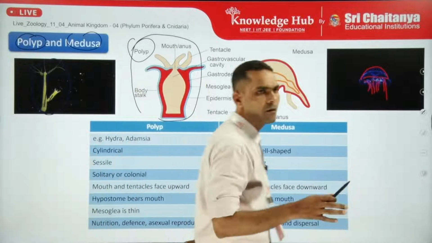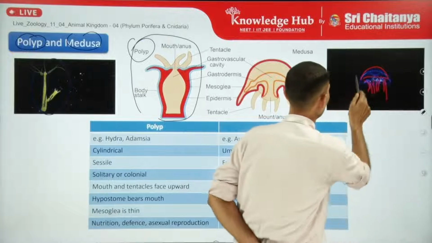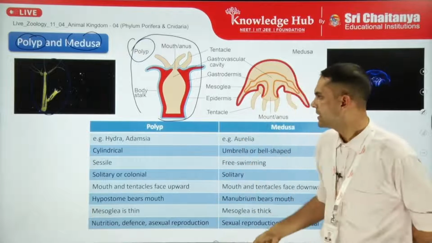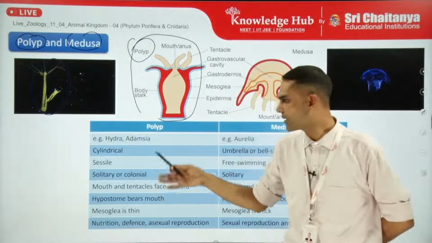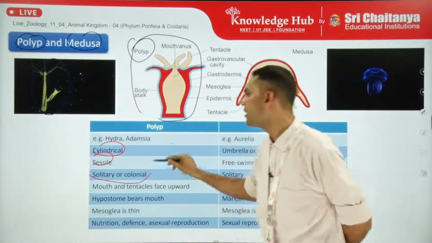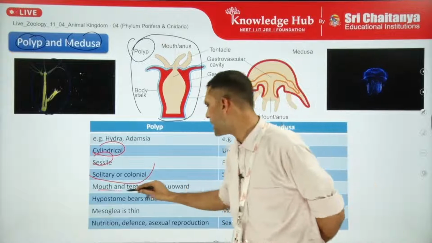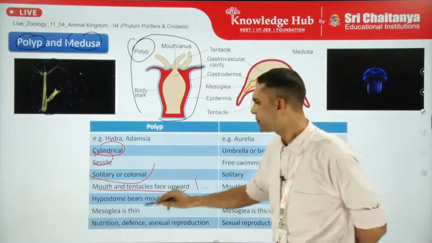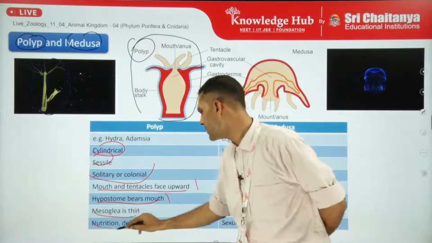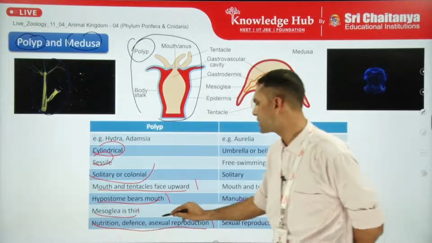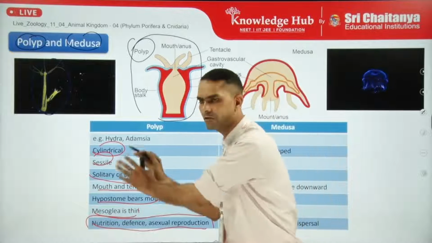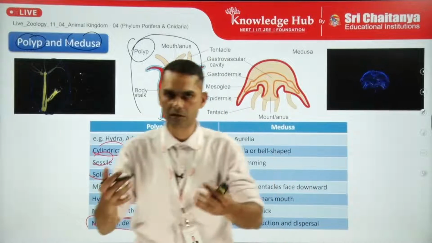Now what are the major differences between the two forms? Let us highlight those features. Polyp form, common examples are Hydra or Adamsia or sea anemone. They are mostly cylindrical, they are sessile, they are solitary or maybe colonial in some cases. Mouth and tentacles face upward like in this manner. Hypostome bears mouth, I have already explained. And mesoglea is thin. Nutrition, defense and asexual reproduction are the common characteristics of this form, although sexual reproduction is also found in polyp form. So we will discuss it further in case of Hydra also.